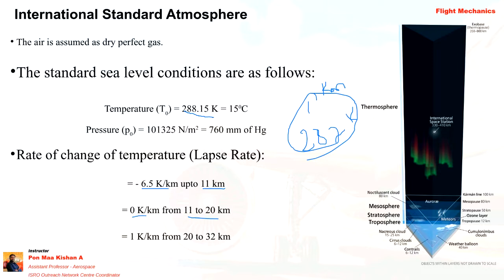But again at 20 to 32 kilometer it is positive, so the temperature starts to rise, and that is why it is mentioned as 1 Kelvin per kilometer. So the lapse rate changes with respect to altitude also. Up to 32 kilometer is the limit for ICAO, the International Civil Aviation Organization. Beyond that, it is under the control of space agencies.